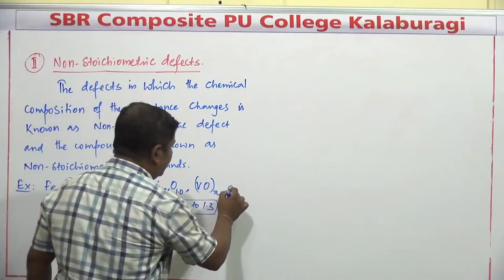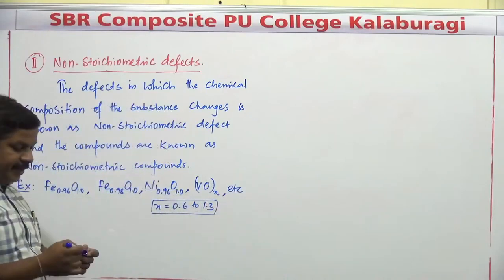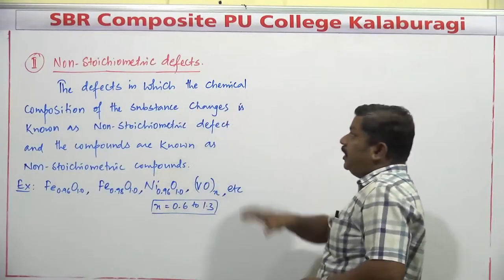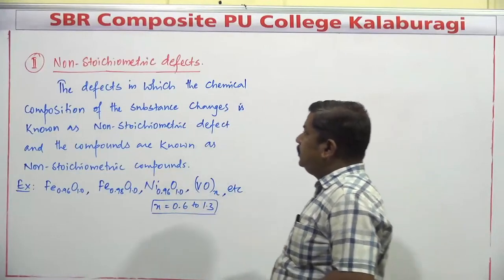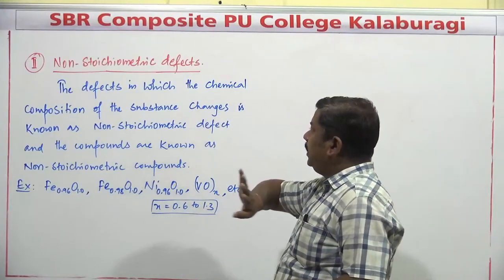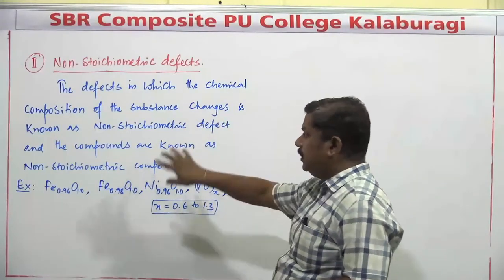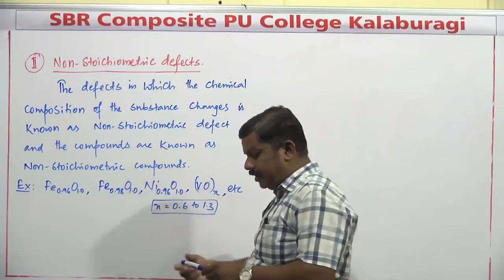So these are examples of non-stoichiometric compounds. After the defect is observed, the chemical composition of the compound completely changes. Those are commonly called non-stoichiometric defects, and the respective compounds are called non-stoichiometric compounds.